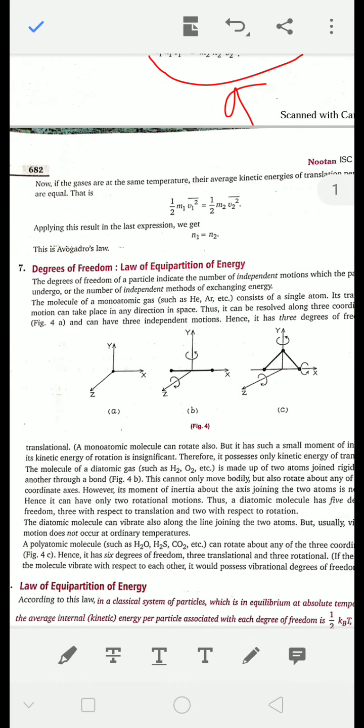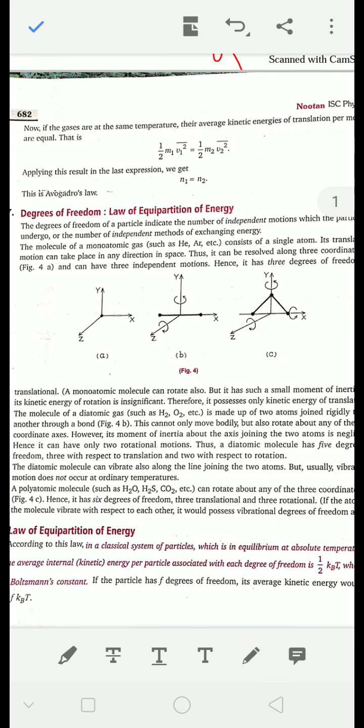So equal volumes of all gases at the same temperature and pressure contain an equal number of molecules.